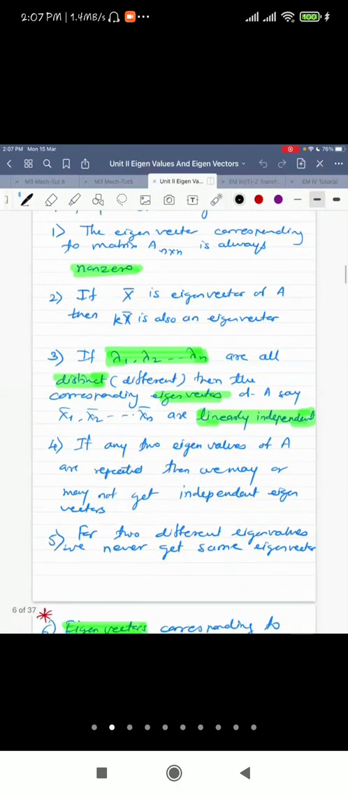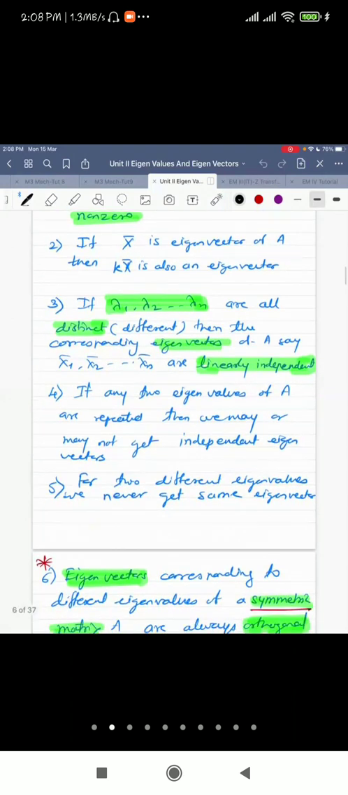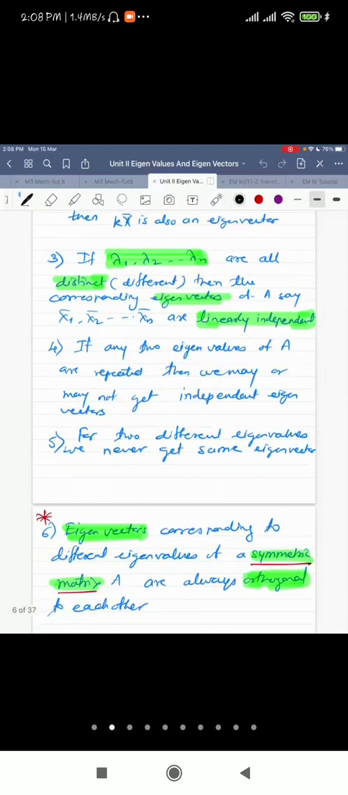Okay, then properties of eigenvector. As you already know, an eigenvector is always non-zero. If the eigenvalues are different, students concentrate on this. If eigenvalues are different or distinct, then the corresponding eigenvectors are linearly independent. And if you have two different eigenvalues, then you will never have the same eigenvector for both. That is the same statement I am repeating in a different language.